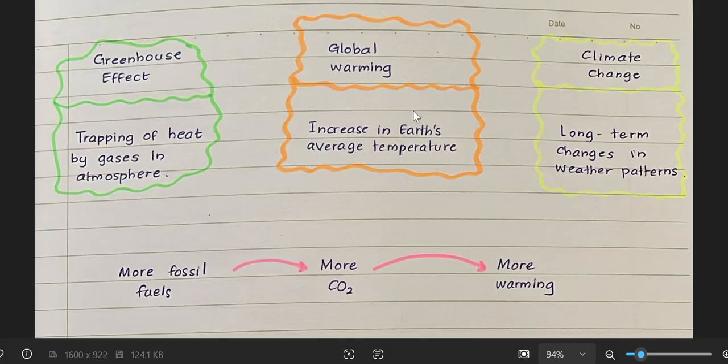Each of them has a different definition, so you need to remember and understand what each one means. Climate change means long-term changes in weather patterns. So if you take this overall thing, when you burn more and more fossil fuels, more and more carbon dioxide will be formed, and this will cause more warming.